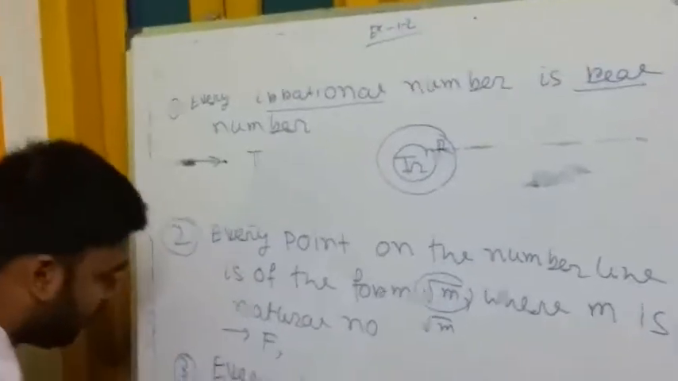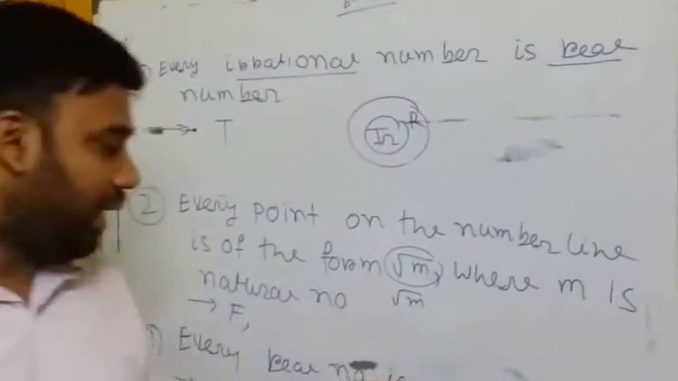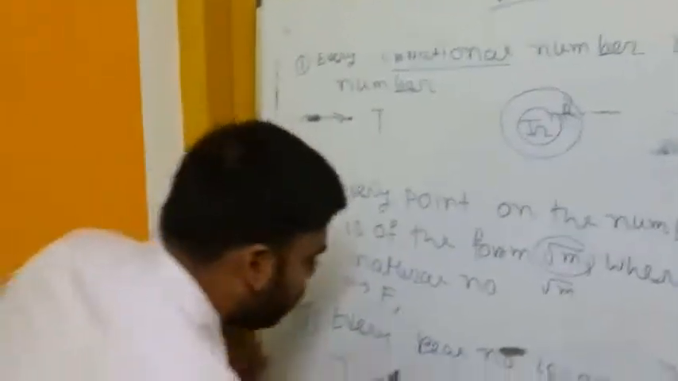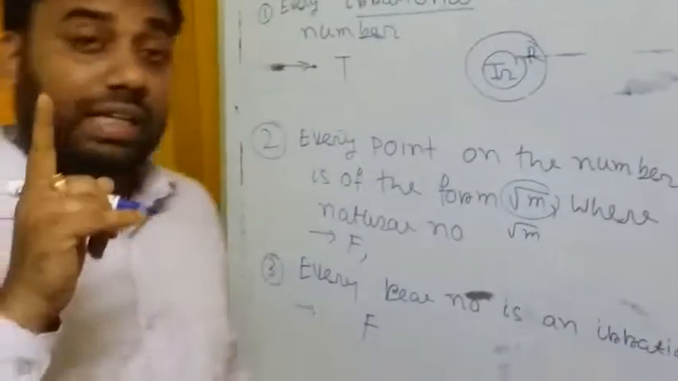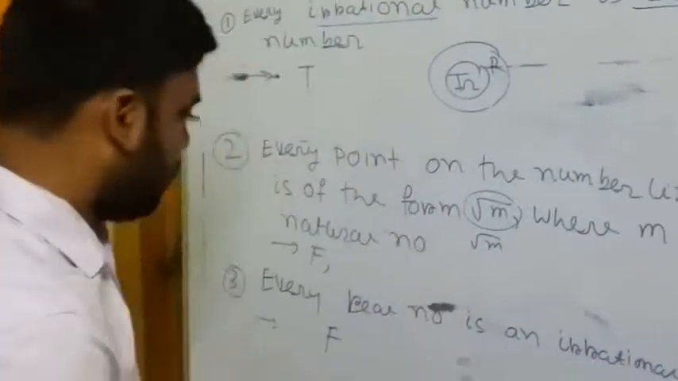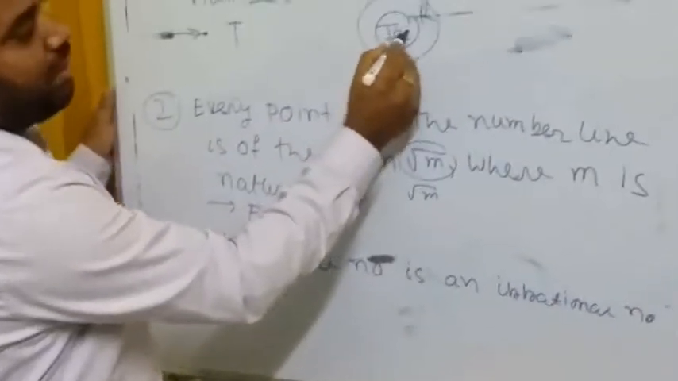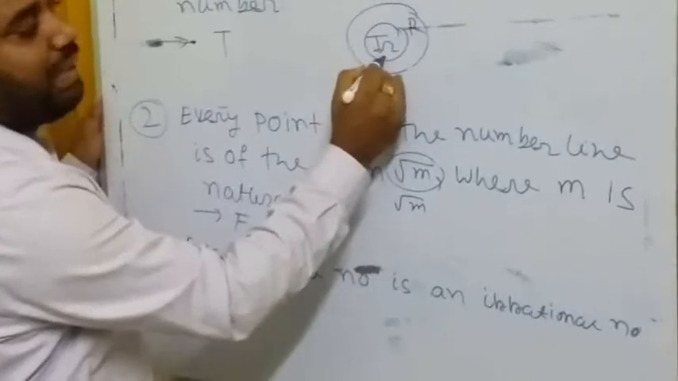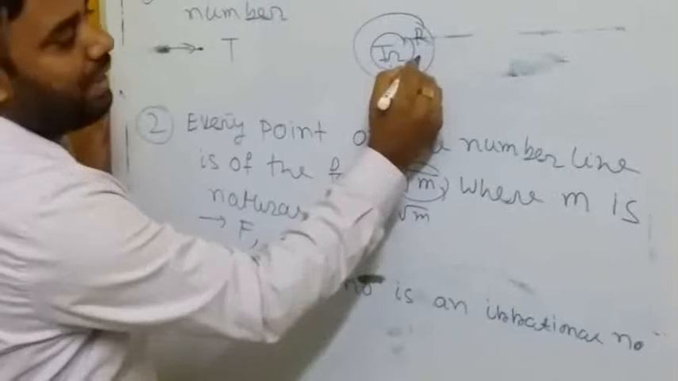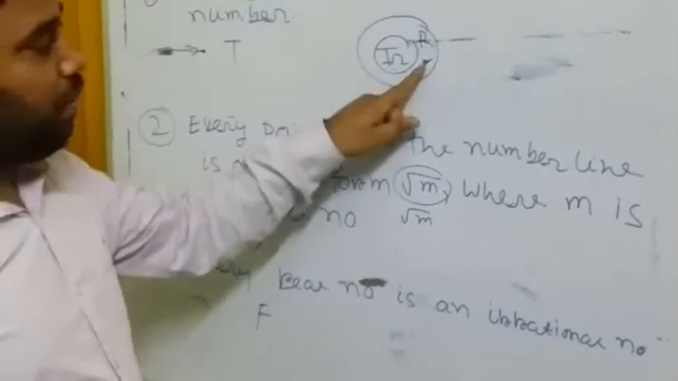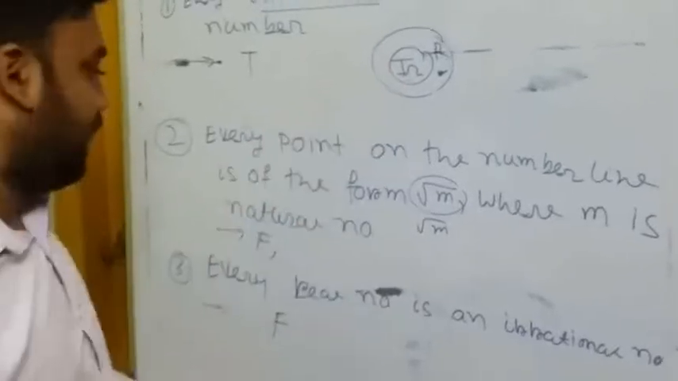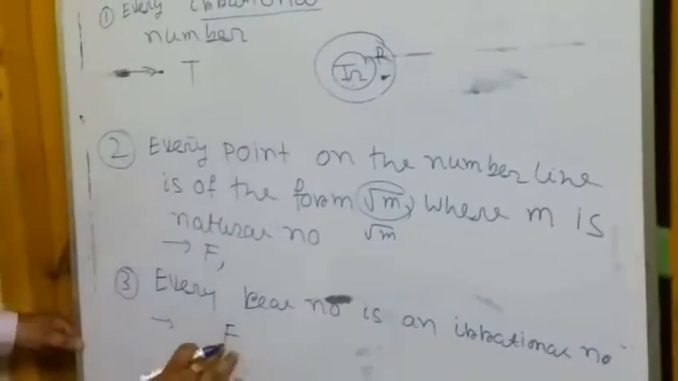And the last one: every real number is an irrational number. That is also a false statement. Why? An irrational number is a part of real numbers, but the converse is not true. We have seen that the circle which represents irrational numbers lies inside the real numbers. But if I take a number here, that is a real number but not part of irrational numbers. So every real number is not an irrational number. That's why it is a false statement.